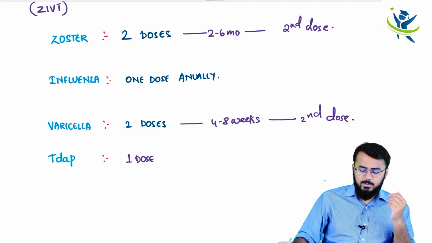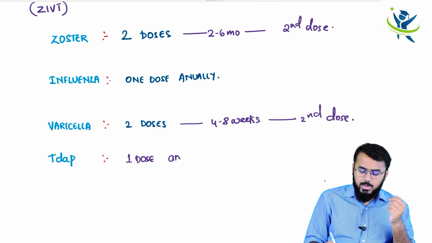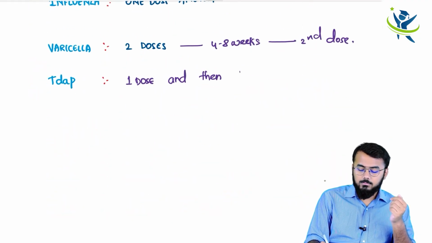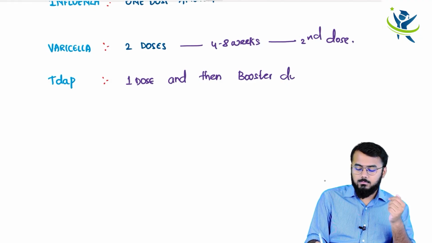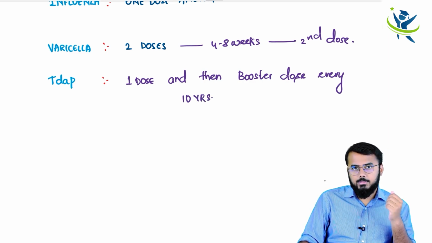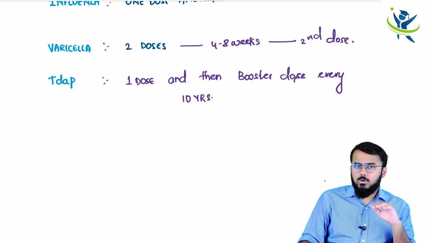Booster dose every 10 years. So this is all the vaccinations which you have to discuss, guys.